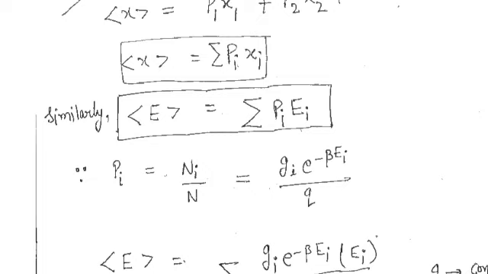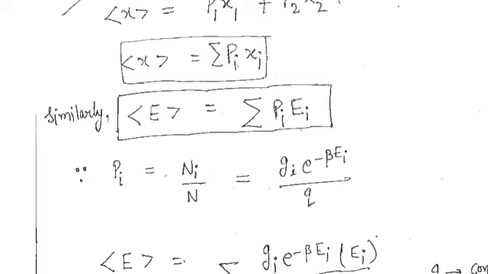Now if we put x, which I said can be anything, here we are taking energy, so x is replaced with E, giving Pi into Ei. This is actually the thing that we needed, because we have to find out the molecular average energy. So for the molecular average energy, we need E, that is the average energy, for each of the molecules.